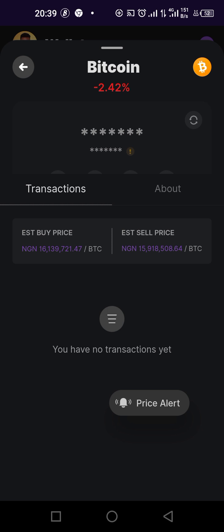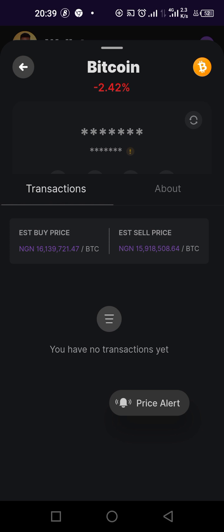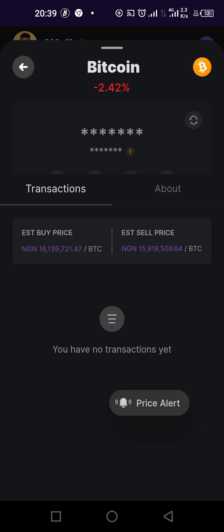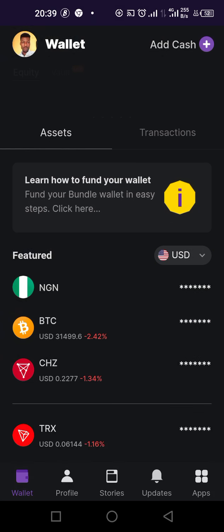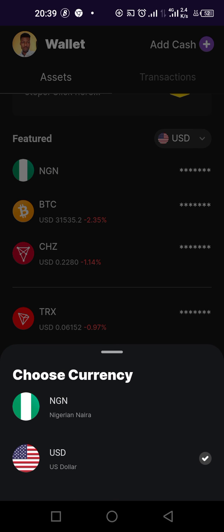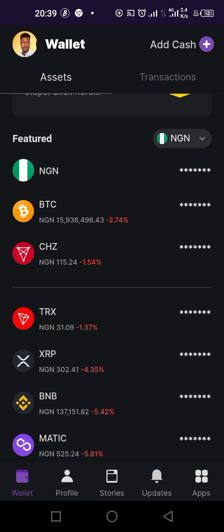So you wait. If you bought at this price, you wait until the price is higher than the price at which you bought before you sell. You can't sell at 15.9 if you bought at 16.1, you make a loss. So you wait for the price to increase to maybe 16 or 17 million before you sell off. So it's very easy to trade. You can also change it from USDT to Naira.